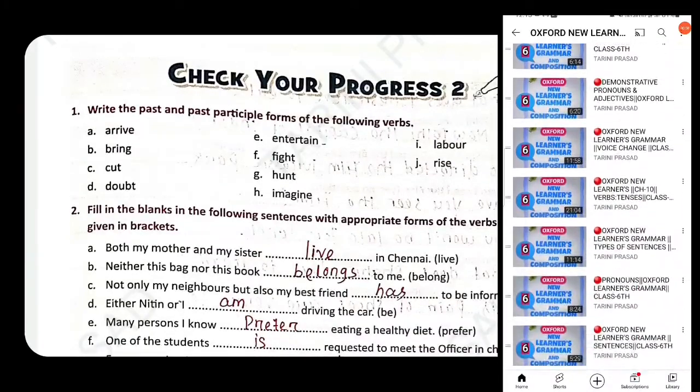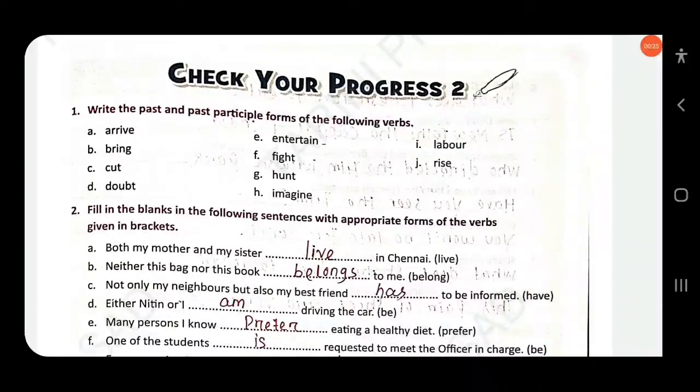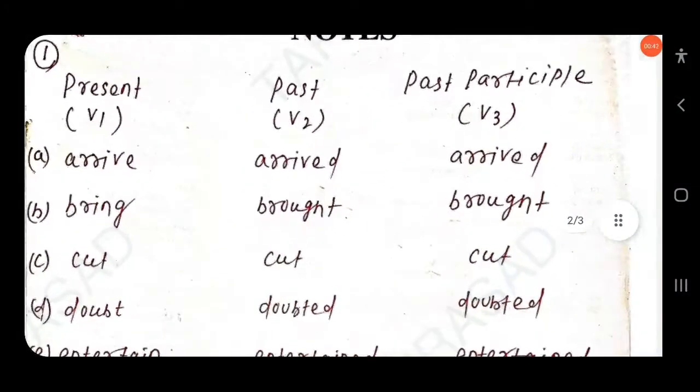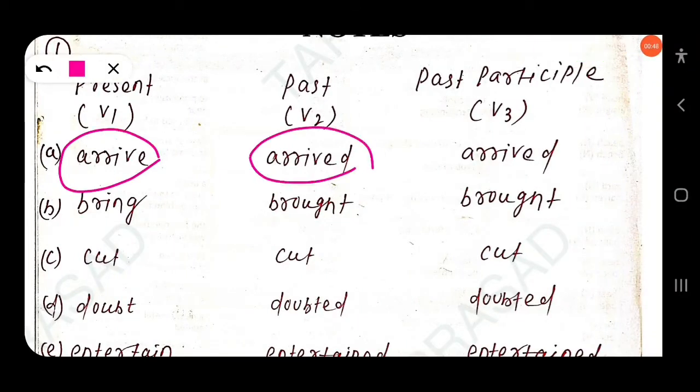Here, write the past and past participle forms of the following verbs. V1, the first form of the verb, is already provided. You have to write V2 and V3. V2 means simple past and V3 means past participle. First, arrive: V1 arrive, V2 arrived, V3 arrived, past participle.